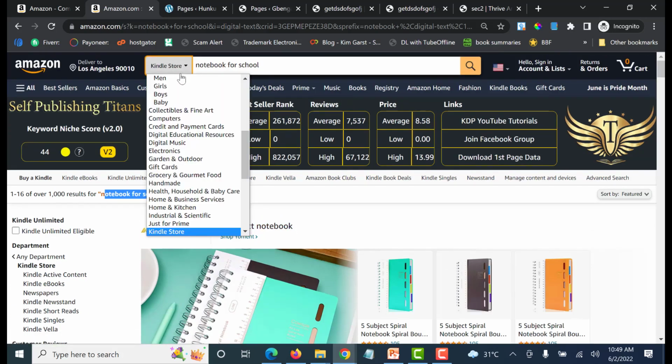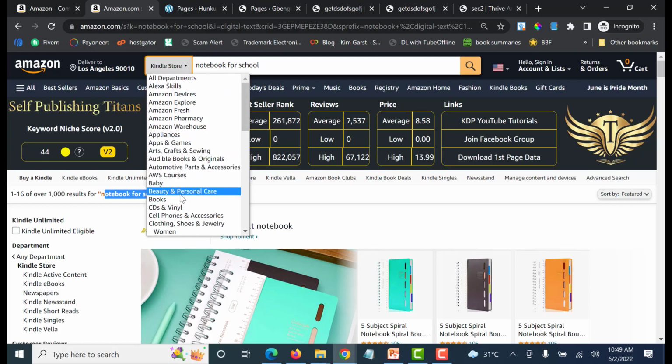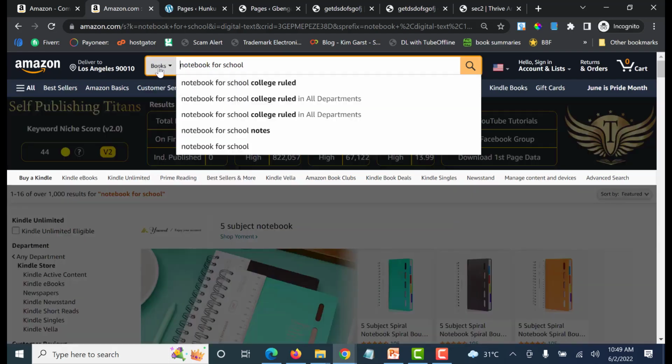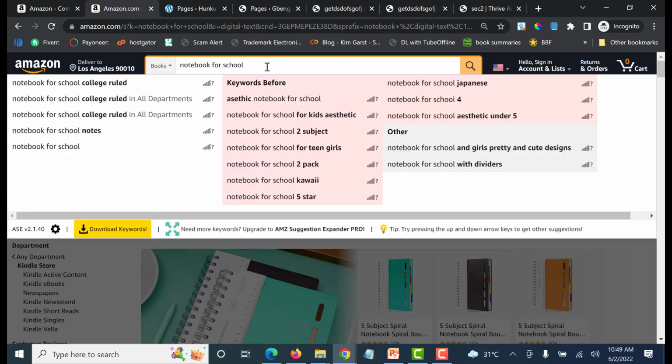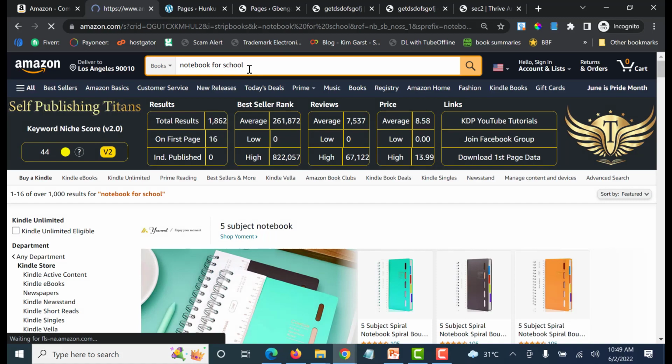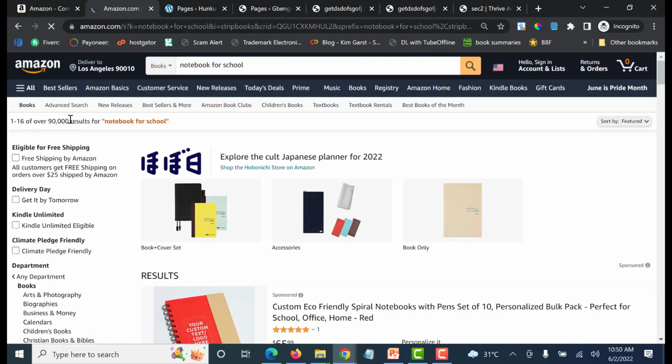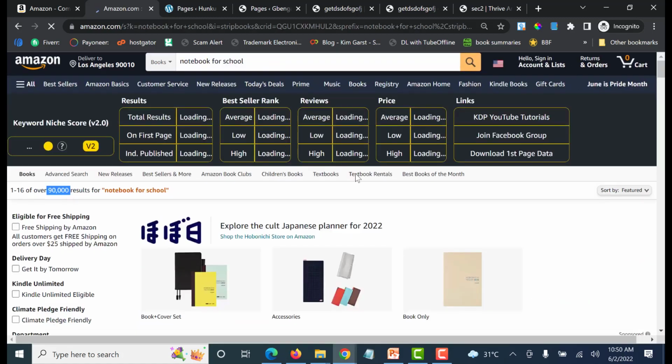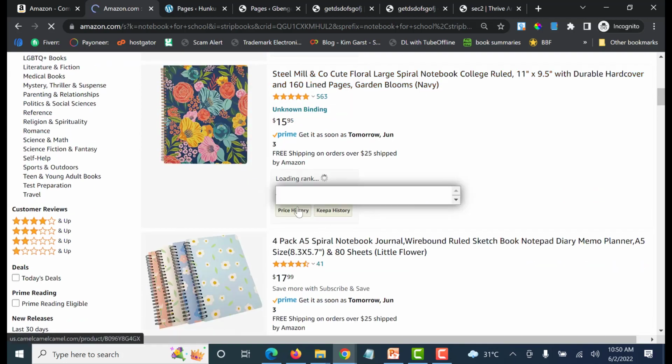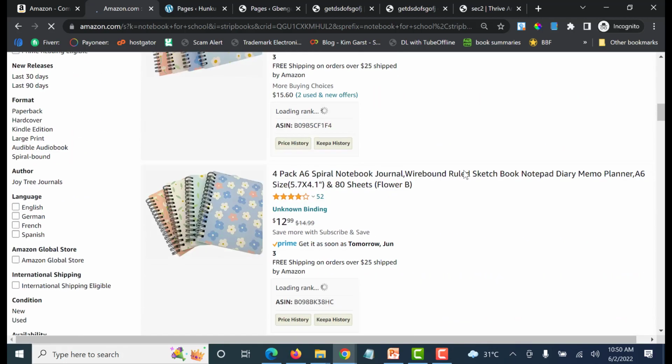Oh, sorry, my bad. Now I know why I've been getting this mistake. I've not been searching in books. So that is my mistake, guys. Sorry for that. Oh, now I see 19,000. Okay. So that's a no-go area, right? That's a no-go area. Don't even bother.